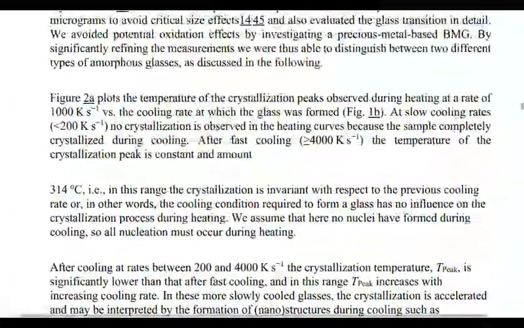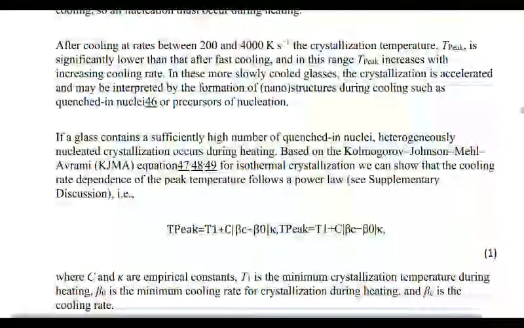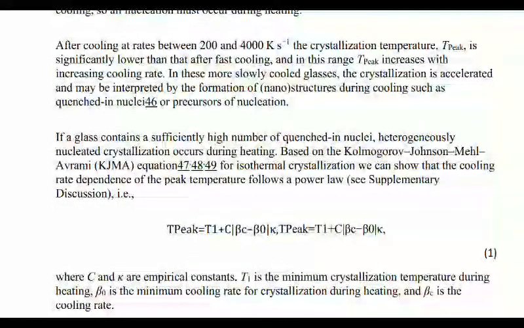So the next is, after cooling at rates between 200 and 4000 Kelvin per second, the crystallization temperature is significantly lower than that after fast cooling, and in this range T-peak is increased with increasing cooling rate. In these more slowly cooled glasses, the crystallization is accelerated and may be triggered by nucleation.